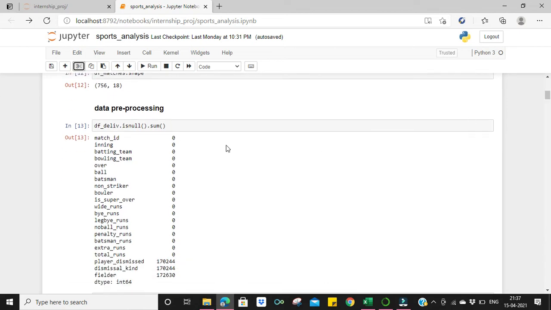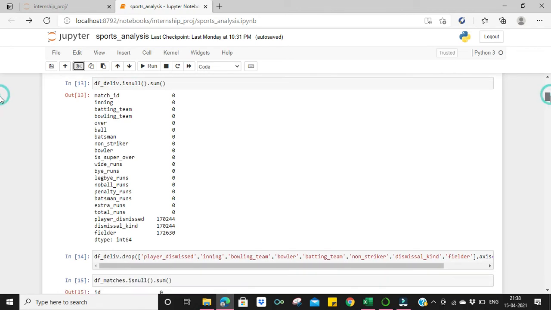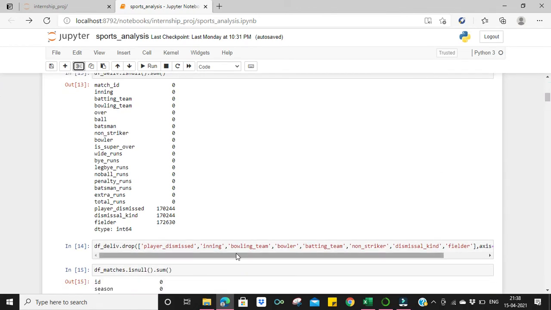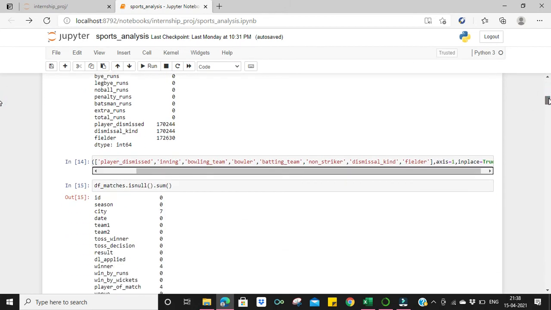So firstly, I've done data pre-processing, where I have tried to analyze the values which have been null. So these are the values: the player dismissed, dismissal kind, and fielder values. So I have tried to drop these values, and I have also tried to remove the irrelevant columns which won't be useful in the analysis. So player dismissed, inning, bowler, bowling team, and all these kind of things are dropped.